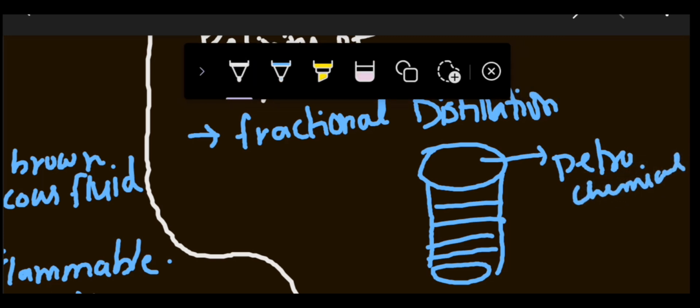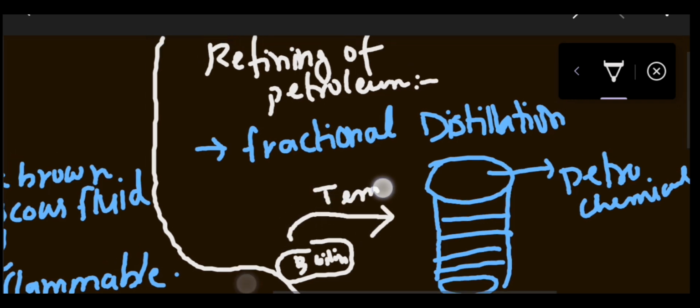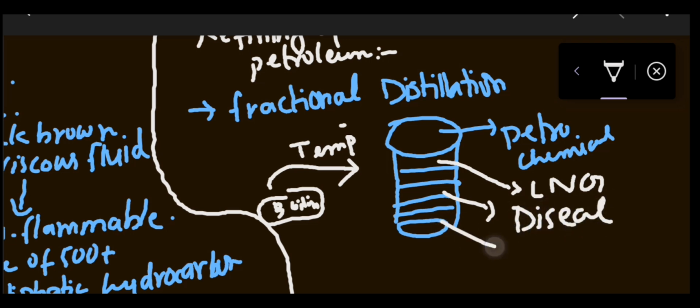Now what happened here, you can see this is basically the boiling. When we pass the petroleum through this with high temperature, we will provide the temperature. So this petroleum will make the distillation. This will basically make fractional distillation. For suppose from here we have CNG, from here we have diesel, from here we have jet fuel. So petroleum is separated like this.